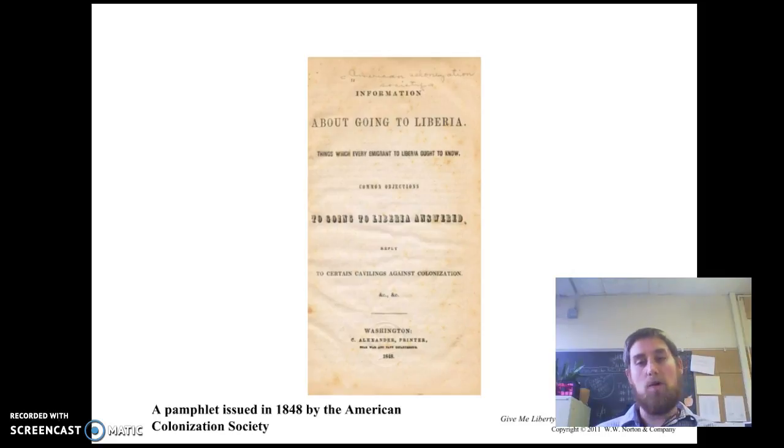Of course, most Africans were against this idea. They had never been in Africa, especially since the slave trade had been outlawed in 1808. They didn't know Africa, and therefore they didn't want to go there. They wanted to be able to stay in America and be treated as all human beings should be.